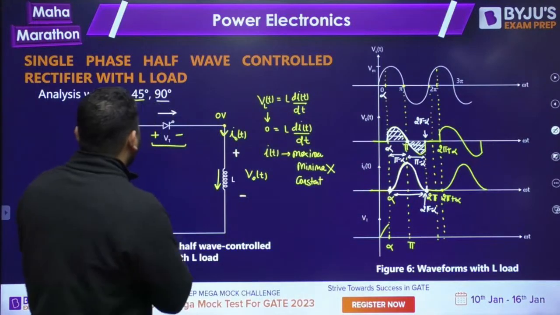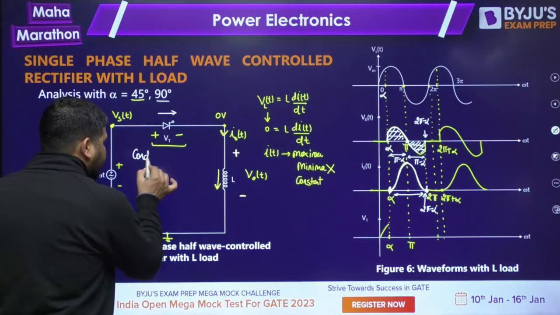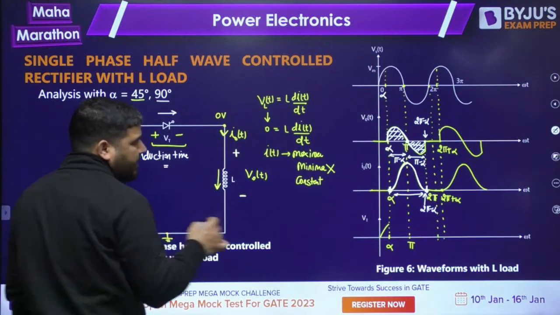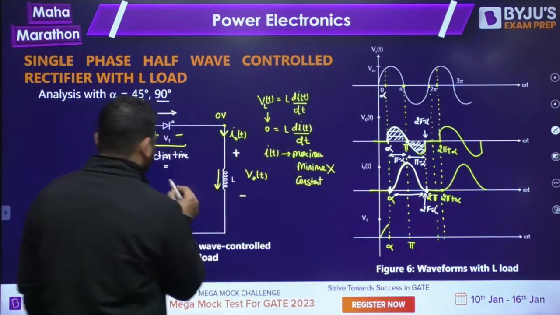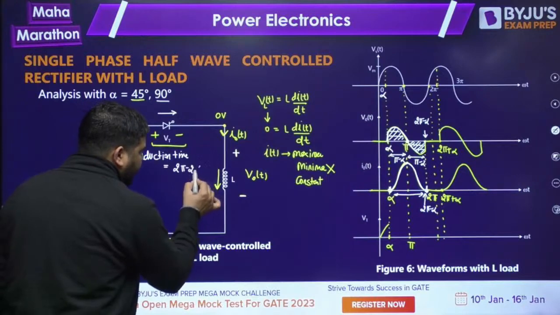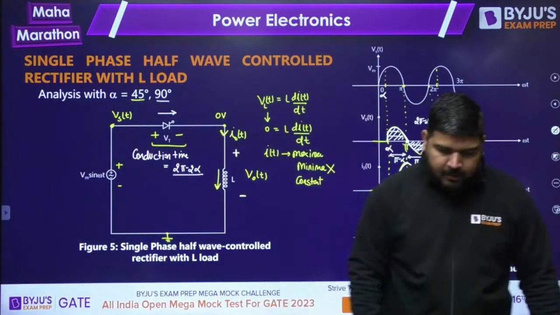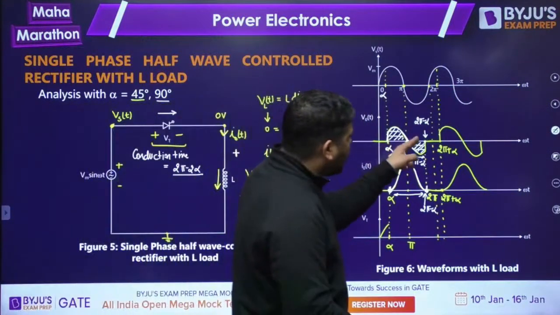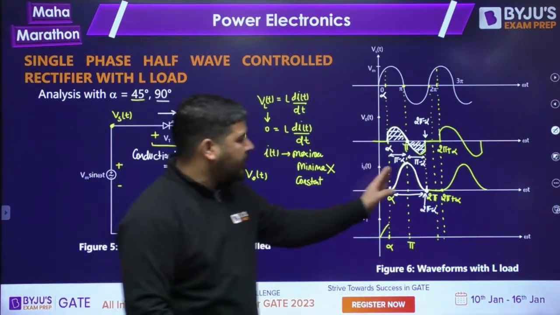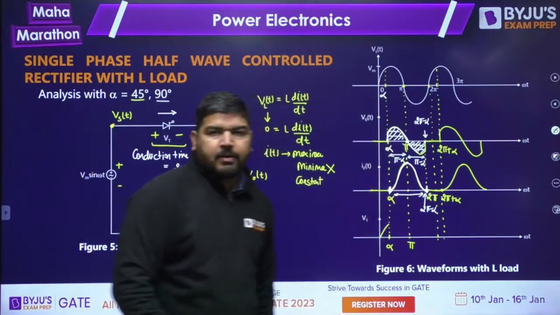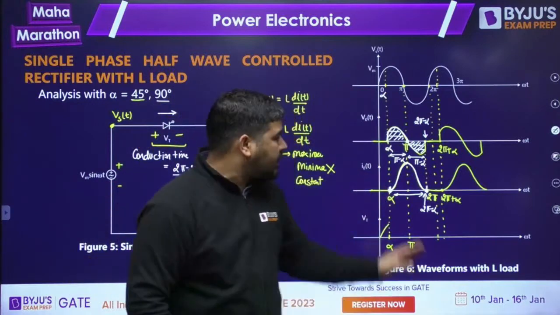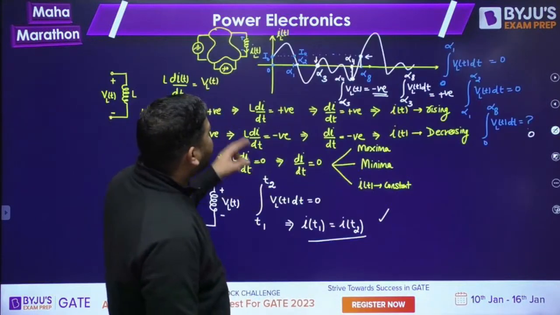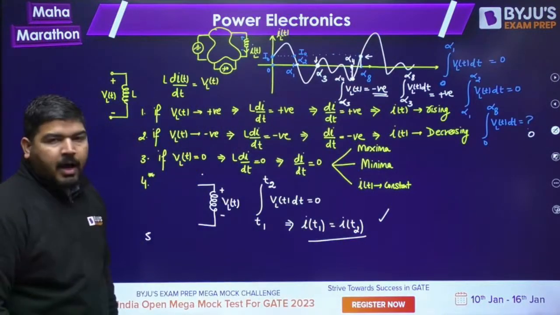Is it clear, guys? So the conduction time of the thyristor will be 2 pi minus alpha minus alpha, so it will be 2 pi minus 2 alpha. This will be the conduction time of the thyristor. So we have calculated the conduction time, and I told you the properties of the inductor, how the inductor will behave. That's how I have plotted these waves without any calculation. You can do the same. Just remember these points. These points are important. I hope it is clear.